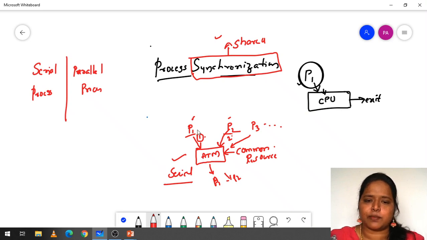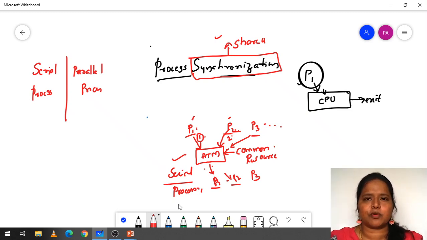Why? Because P1 first comes, then P2 will be coming, then P3, then P4. Here we don't find any clumsiness between the processes. P1 will come, do its task, exit out of the ATM machine, then P2 will enter, do its task, exit out of the ATM machine, then P3 will come, do its task, then exit out of this ATM machine. So here all the processes are synchronized. This is the serial processing.